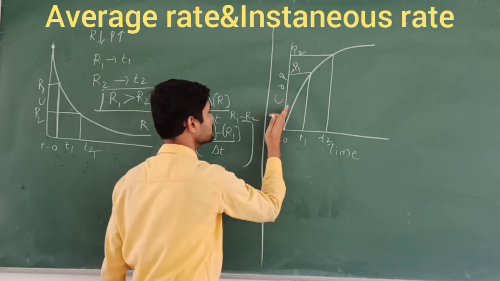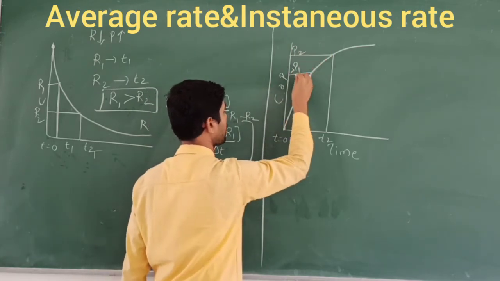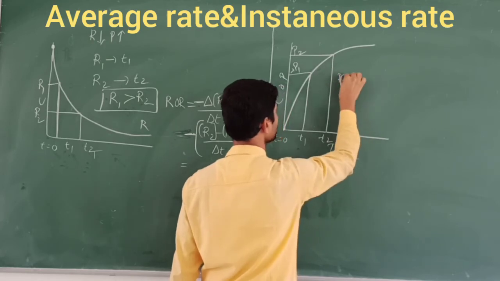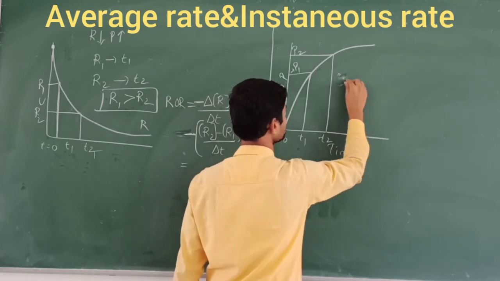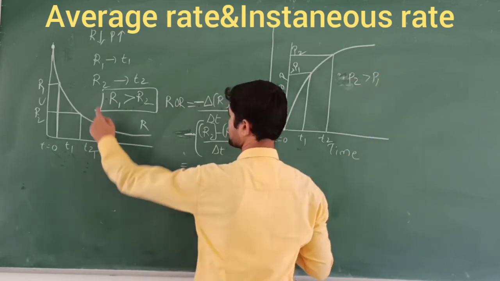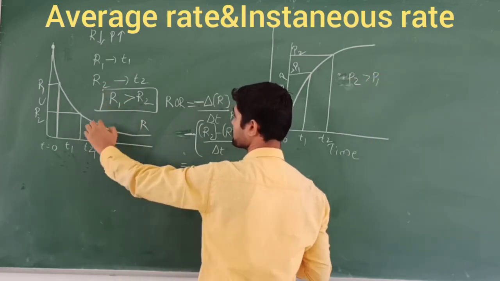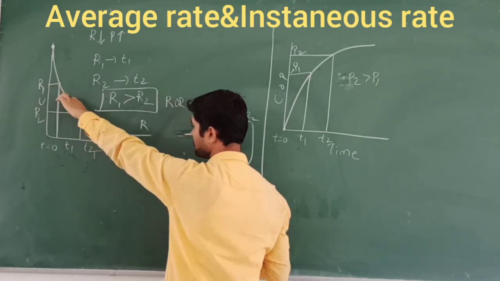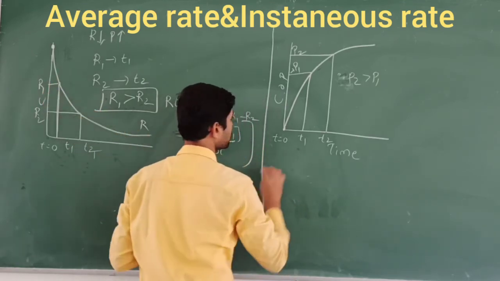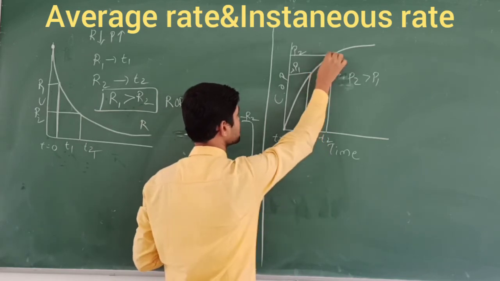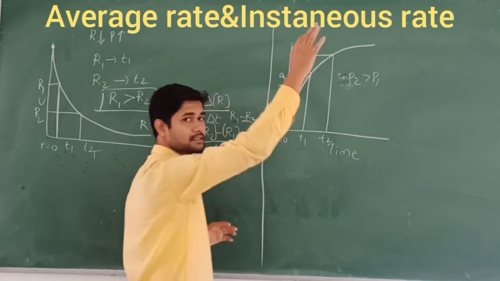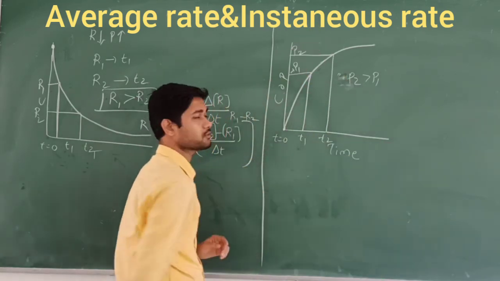So this curve indicates an increasing curve, right? So R1 here, what happens? P2 should be greater than P1. Whereas here R2 is less than R1, which means the concentration goes on decreasing here. That's why R1 should be greater than R2. But what about this one? P1 is lesser than P2, because the concentration is going to increase here. I mean the plus sign, P2 will be there.